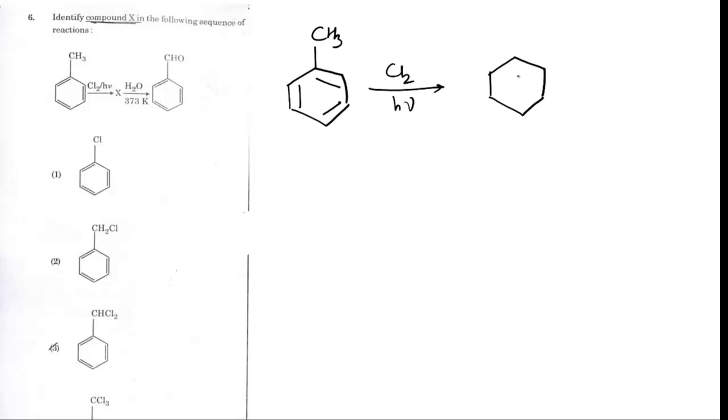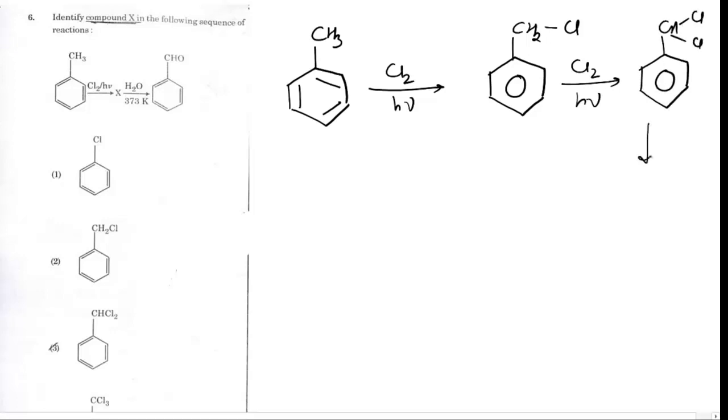Next question: identify compound X in the following sequence of reactions. This molecule has both an aliphatic part and an aromatic part, in presence of chlorine and sunlight. The aliphatic part will react with chlorine. First it will be converted to benzyl chloride. On further reaction, benzyl chloride will be converted to CHCl2 derivative. On further reaction, it will be converted to the trihalo derivative CCl3.